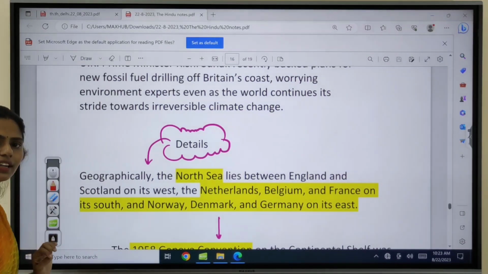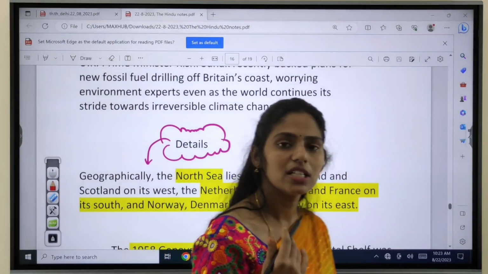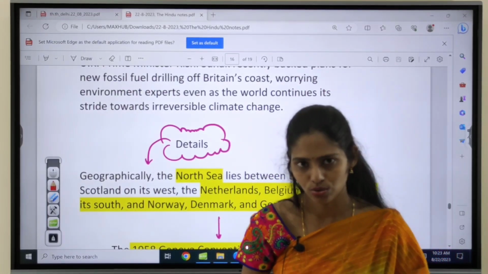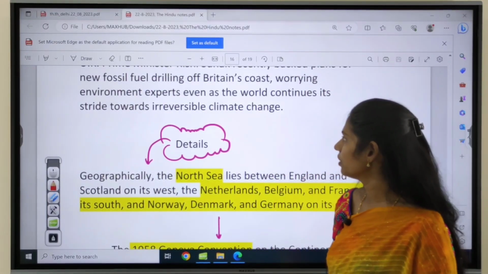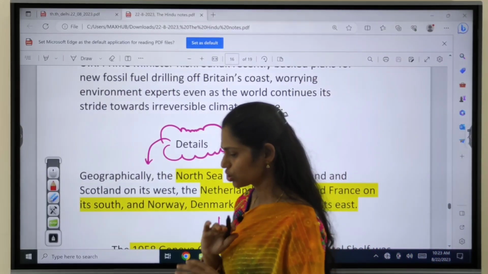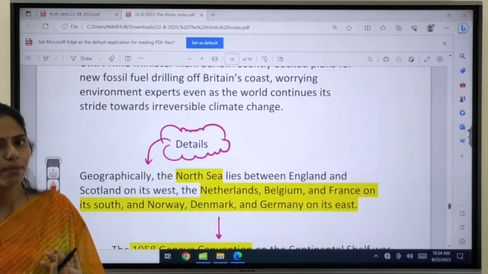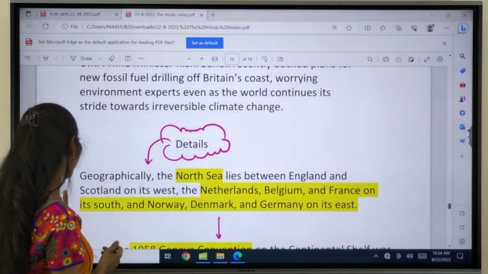Actually, because of that idea, many environmentalist activists are saying that yes, there will be a lot of issues, and those climatic issues will be irreversible in nature. So we should not go for drilling in this North Sea. So this is the idea of a number of environmental activists.